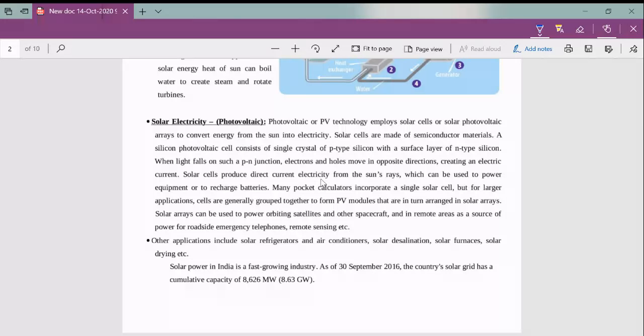Photovoltaic means photo to voltaic, that is light to voltage, or light energy to electrical energy. This is also known as PV technology.